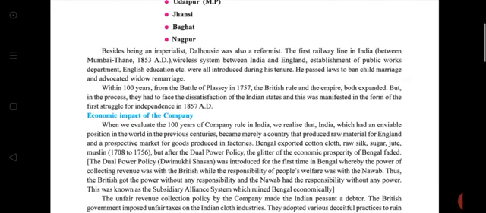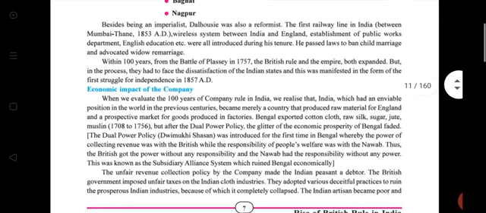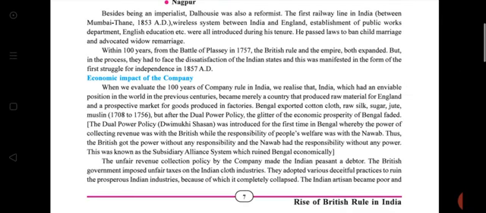He passed a law to ban child marriage and advocate widow remarriage. Within 100 years from the Battle of Plassey, the British rule and empire both expanded. But in this process, they had to face the dissatisfaction of Indian states, and this was manifested in the form of the first struggle of independence in 1857. Clear? Good.